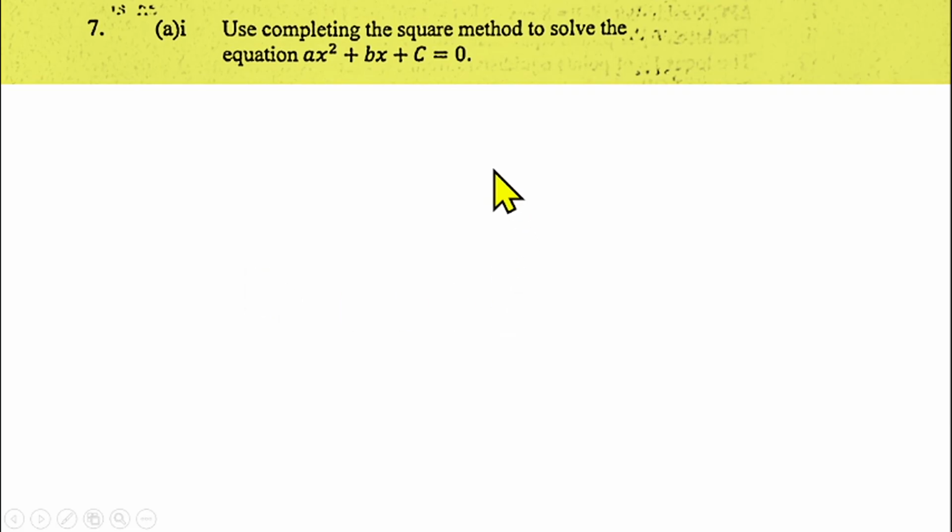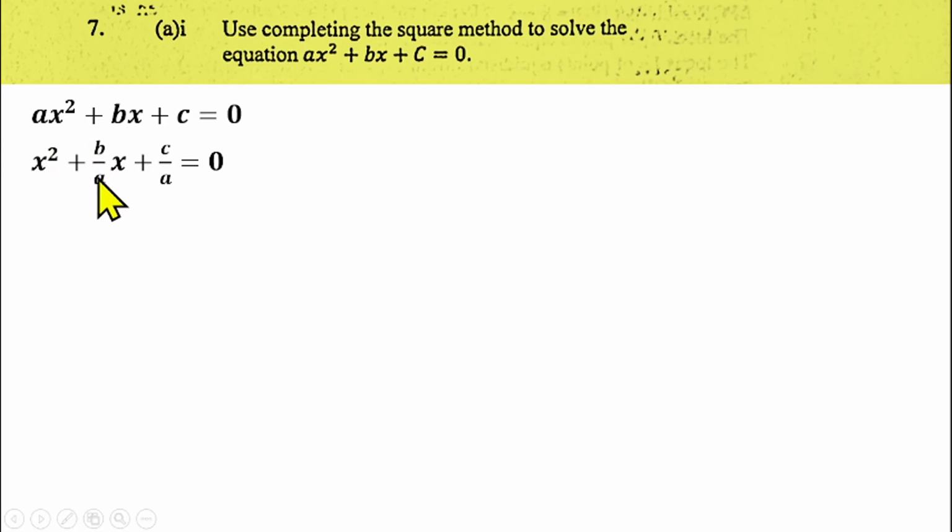Question number 7 is from quadratic equations. In this case, you have to solve this quadratic equation using the completing the square method. So you have as squared plus bs plus c equals 0. The first thing to do using the completing the square method is to make sure that the coefficient of s squared is 1. But in this case, it is a, so we need to divide through by a. If you divide through by a, you'll have s squared plus b over a s plus c over a equals 0. From there, we need to take this constant to the other side. So we'll have s squared plus bs over a equals minus c over a.